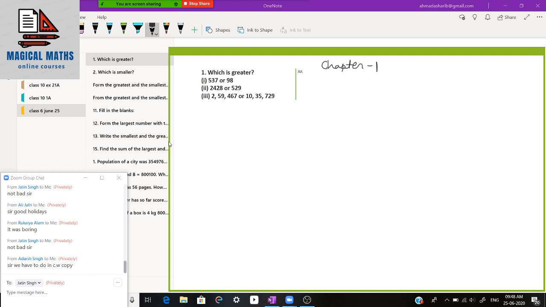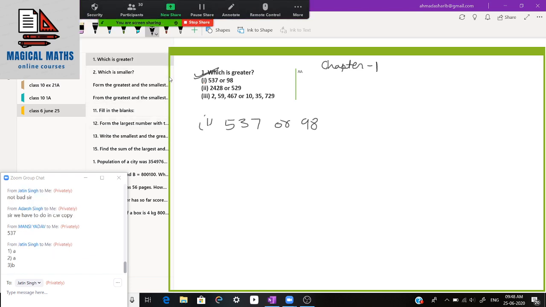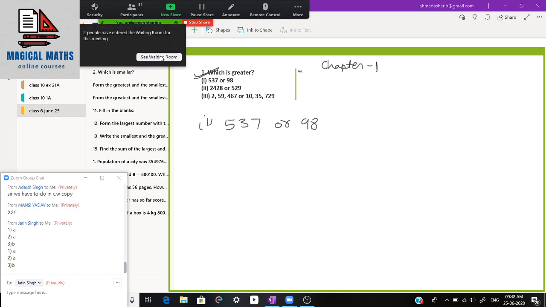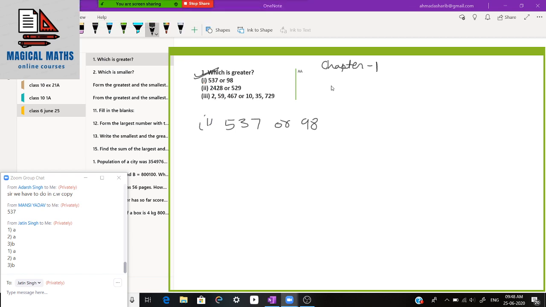You can do it in the SW copy, not in CW, but in the SW copy. Okay. Which is greater? Part 1, 537 or 98? This is super simple. How are we going to compare the given numbers?